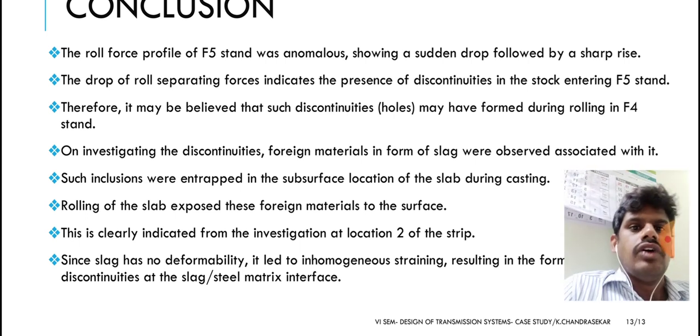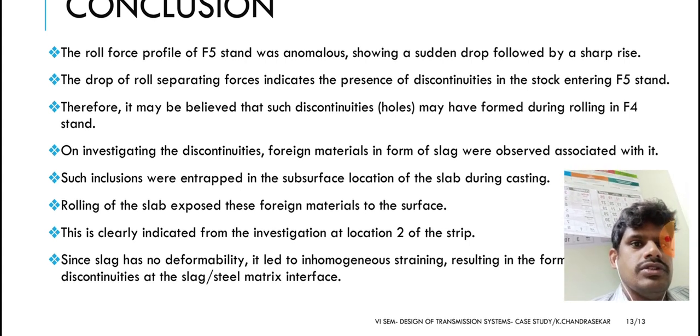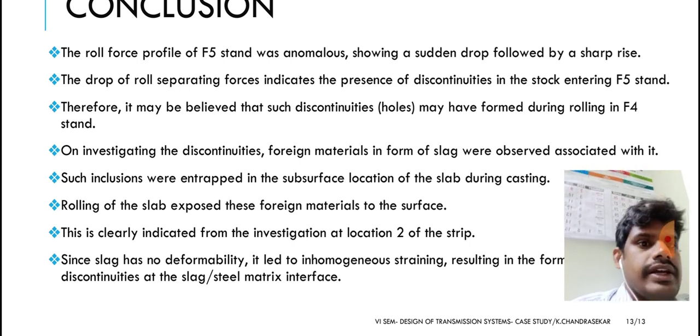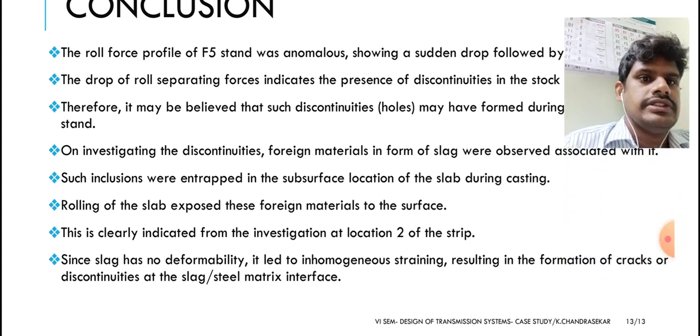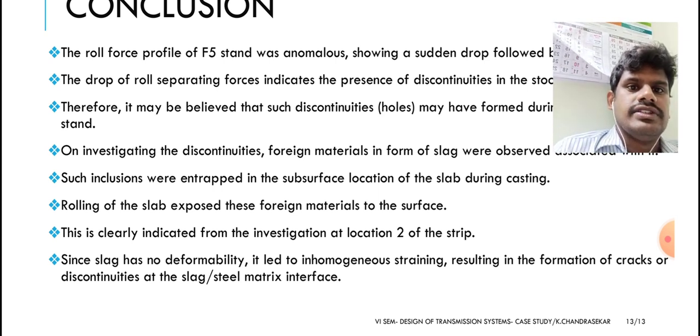Okay. On investigating the discontinuities, foreign material in the form of slag was observed associated with them. Such inclusions were trapped in the subsurface location of the slab during casting. So the rolling of the slab exposed these foreign materials to the surface. This is clearly indicated from the investigation at location 2 of the strip.